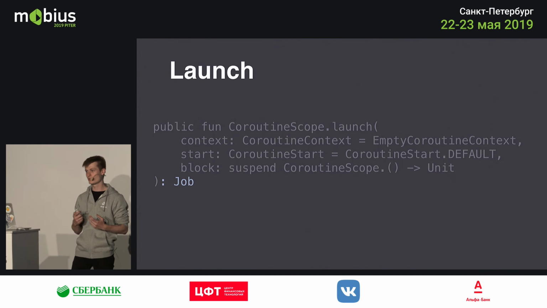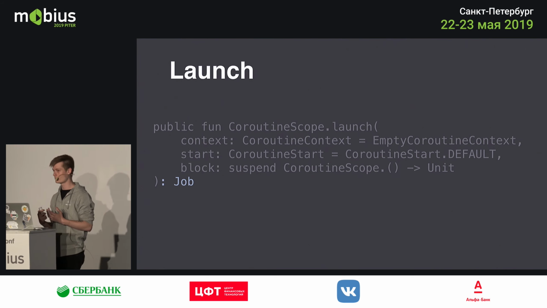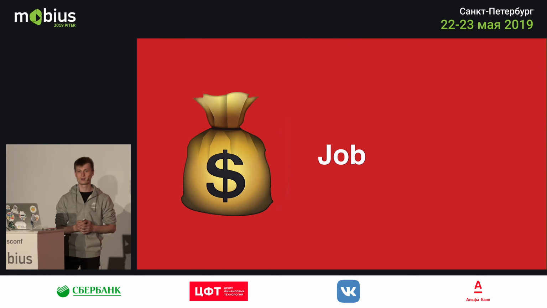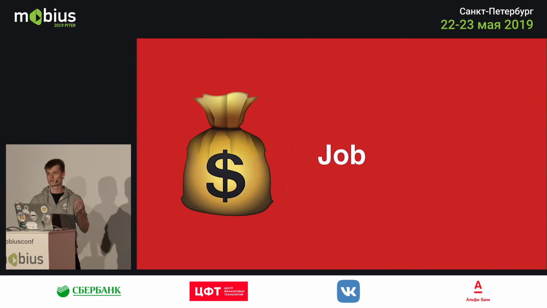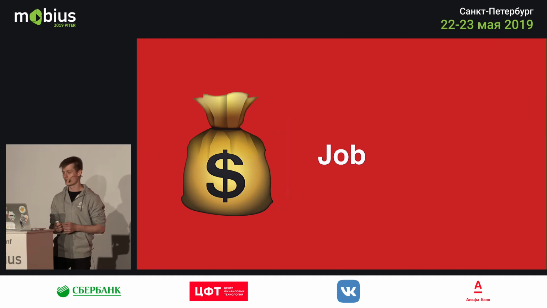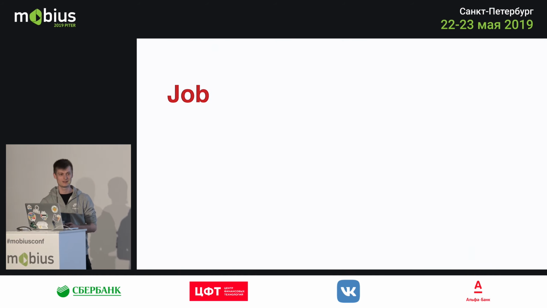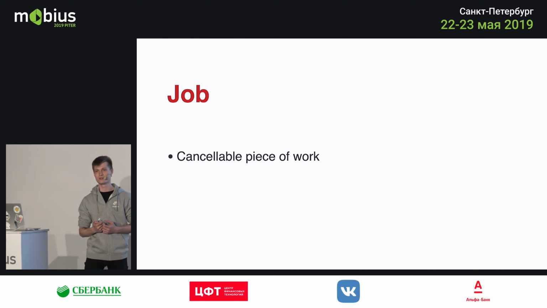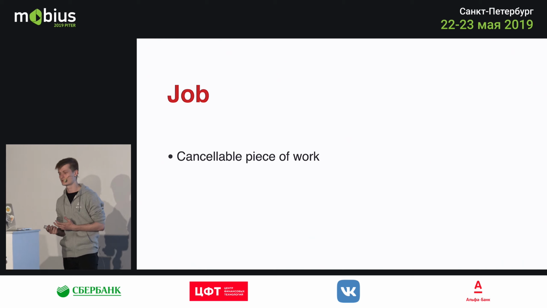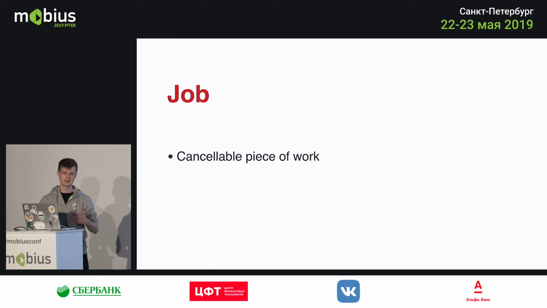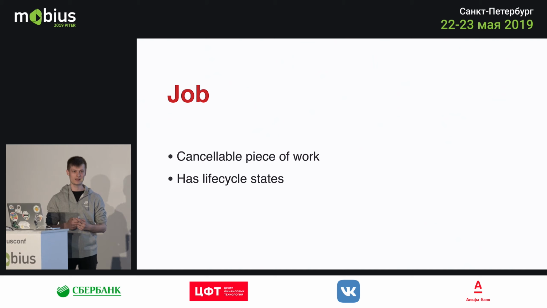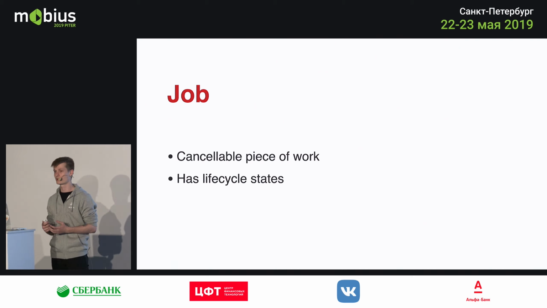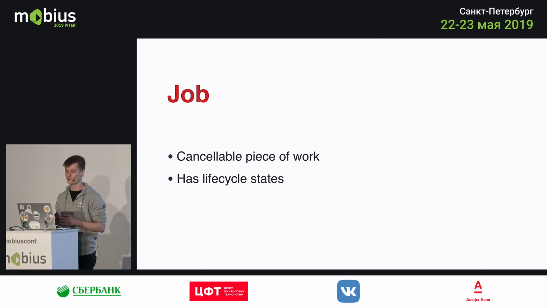So to fully understand what a coroutine is, we have to go through the job definition and what the job is. Usually we're used to having jobs that earn us money and get us trips to these lovely conferences. But in coroutines, jobs are simply cancelable pieces of work. So when you launch a coroutine, you get a job which you can cancel. Once you cancel the job, obviously the coroutine will be stopped. And to be able to stop and resume at certain points in time, it has to have some sort of life cycle. We'll go over that in a slide.